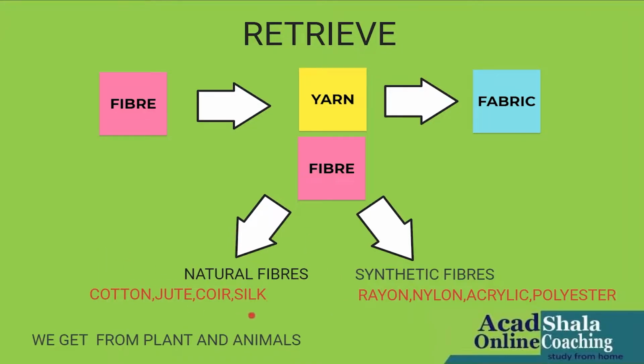Now we also know that natural fibers we get from plants and animals too. Now, in this chapter, we will be studying about synthetic fibers named rayon, nylon, acrylic, and polyester.